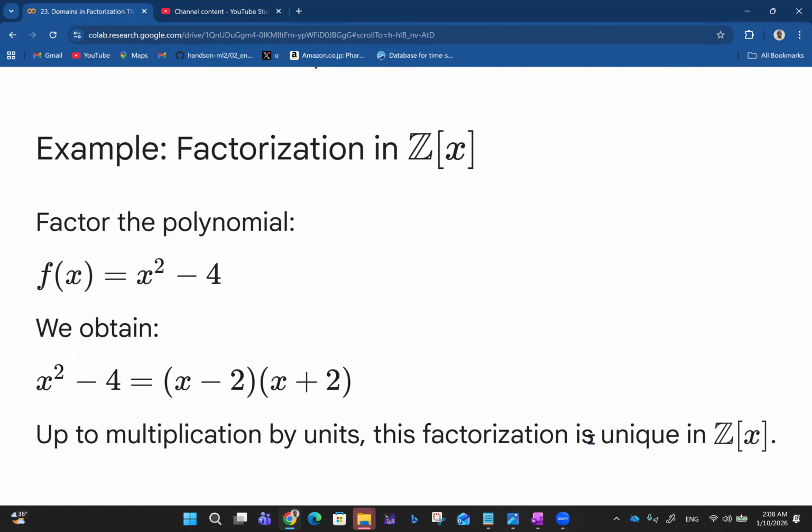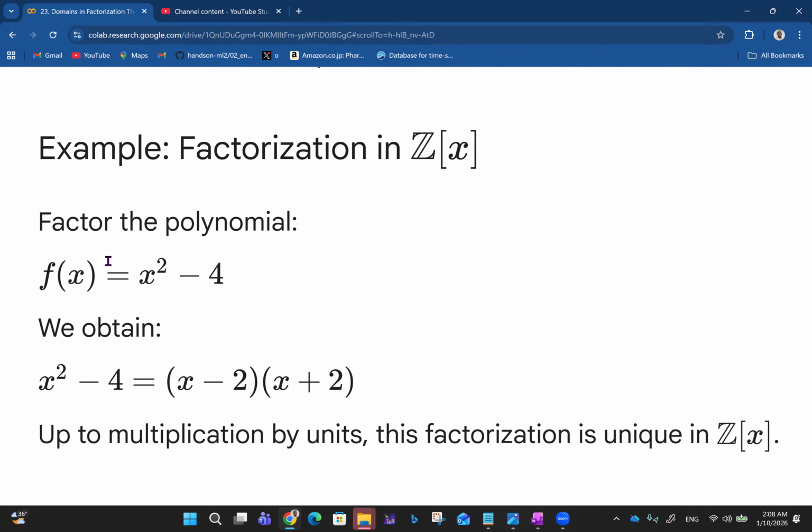Factorization in Z[x]. Factor the polynomial f of x equals x squared minus 4. We obtain x squared minus 4, which is x minus 2 times x plus 2. So up to multiplication by units, this factorization is unique in Z[x]. There's hardly another way in which you can express this.